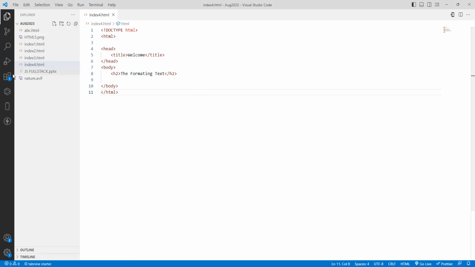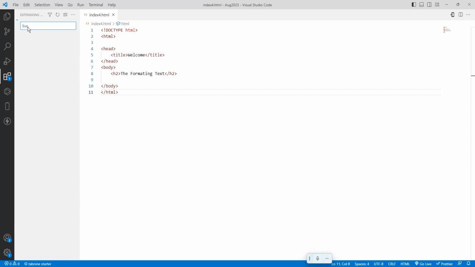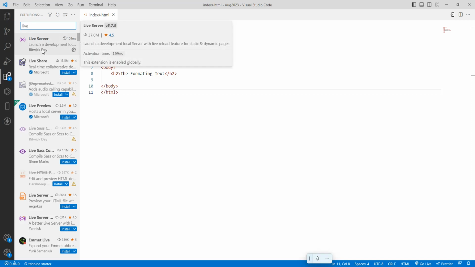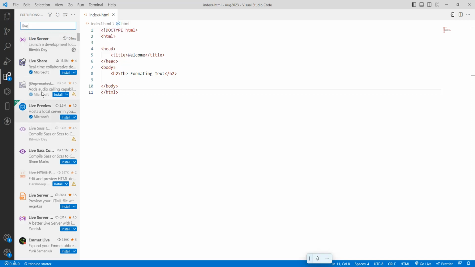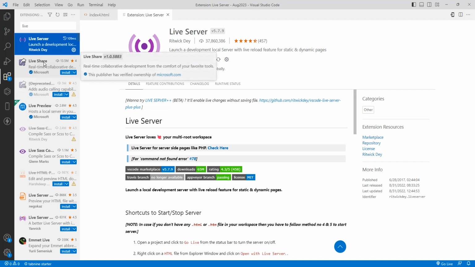So here there are four boxes, no? You just click here, then type here: live server. Once you type live server, it automatically shows Live Server. Ritwick Dey is the author. Many authors have packages, but this one is the one to install. If you go to the Play Store and search for an e-commerce application, you will get 1,000 applications, but which one are you using?